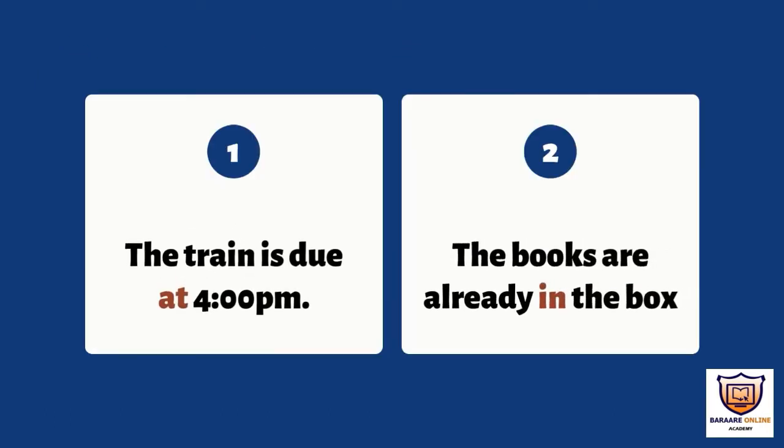The first example is: the train is due at 4 p.m. In this example, we are linking the train and its due time. So also here, the books are already in the box. We are linking the books to their location.